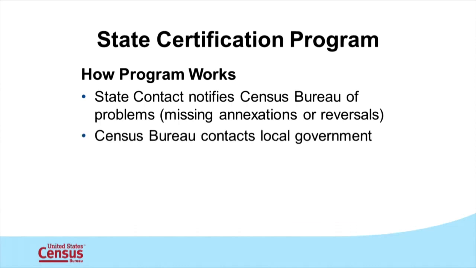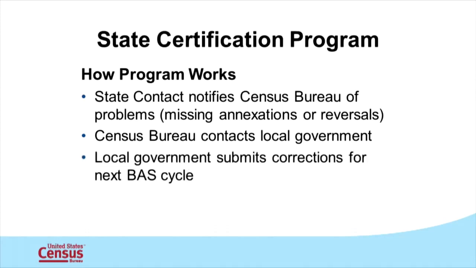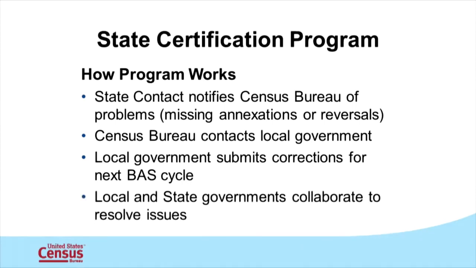In these cases, the Census Bureau will send the local government a letter documenting the discrepancy between what the state and the Census Bureau have on file. For boundary changes missing from the census files, the entity may report changes in the following BAS cycle. For boundary changes flagged as invalid by the state, the entity is responsible for working with the appropriate state agency to resolve the discrepancy. After resolving the issue with the state, the entity may submit the valid boundary changes to the Census Bureau.